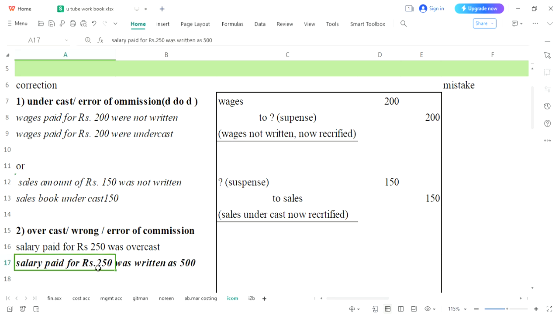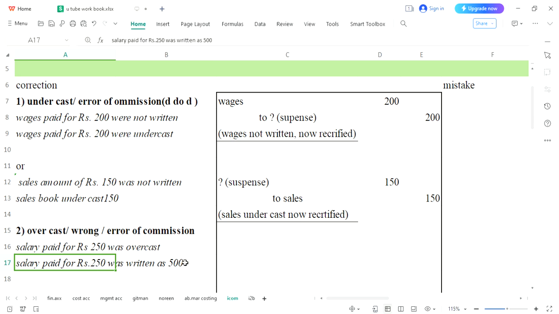These are both the same entries and you will have to understand why they are the same. Salary paid 250 was overcast. That means you were not supposed to write salaries, but you have written. And here you were supposed to write only 250 and you have written 500.